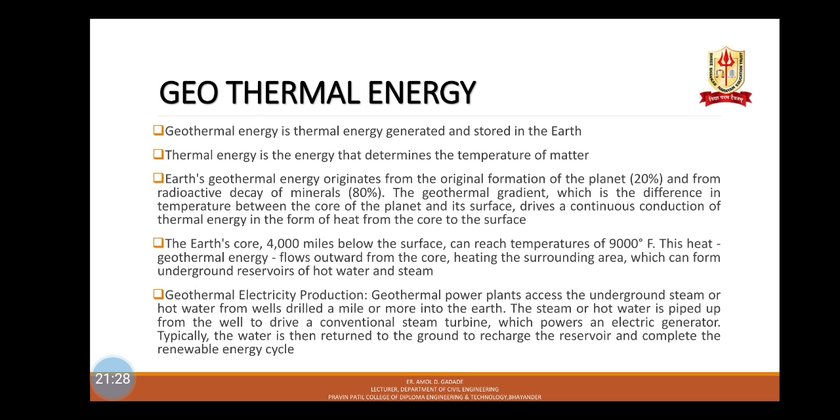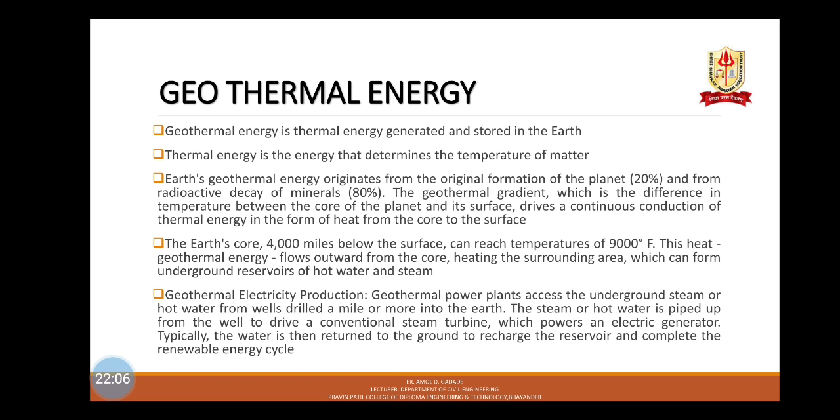Next one is geothermal energy. Geothermal energy is thermal energy generated and stored in the earth. Thermal energy is the energy that determines the temperature of matter. Earth's geothermal energy originates from the original formation of the planet, 20%, and from radioactive decay of minerals, 80%. The geothermal gradient, which is the difference in temperature between the core of the planet and its surface, drives a continuous conduction of thermal energy in the form of heat from the core to the surface.